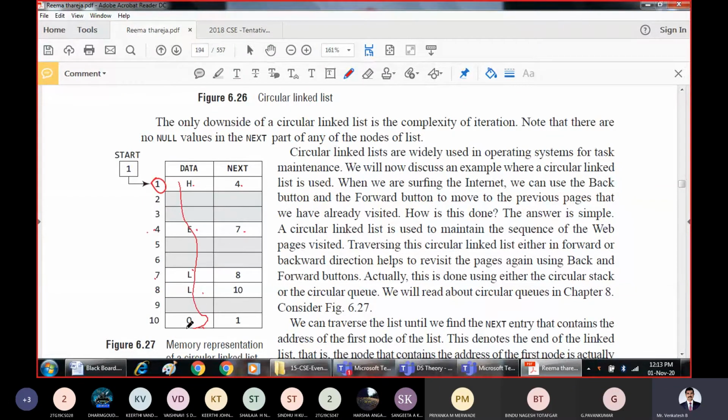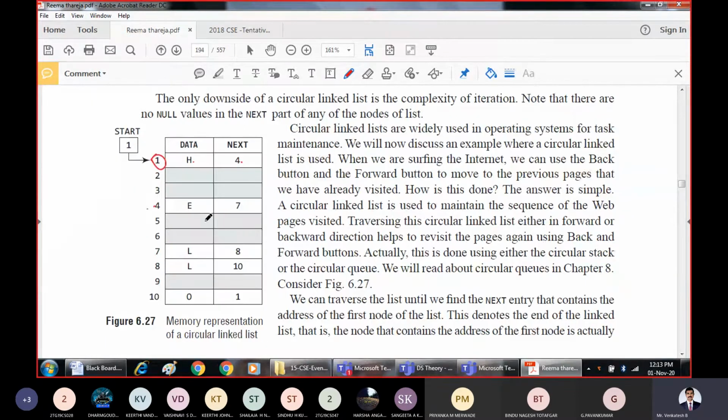Together everything represents some information called hello. So that is how this specific example is used for task maintenance.